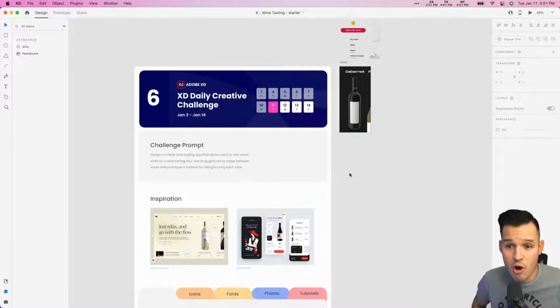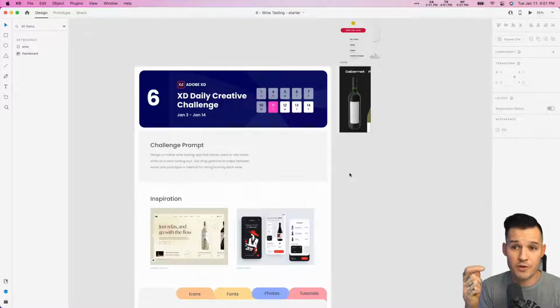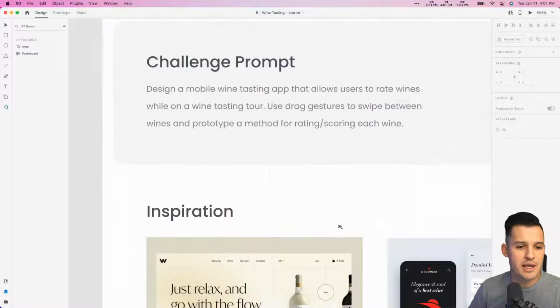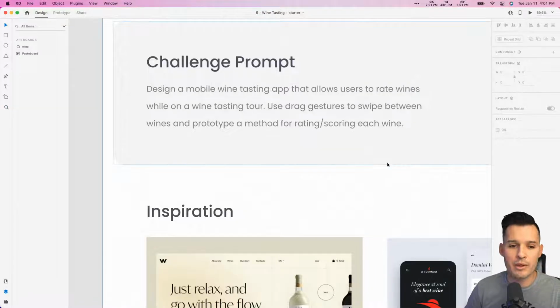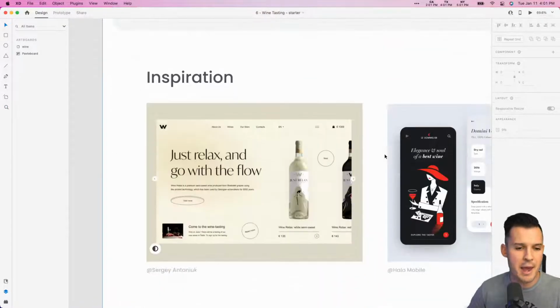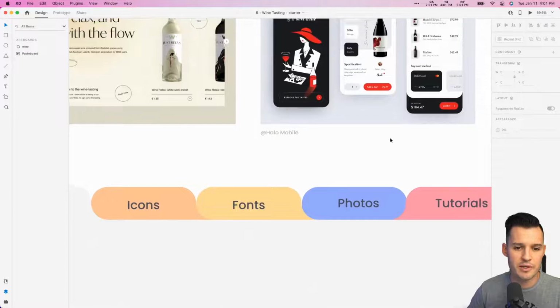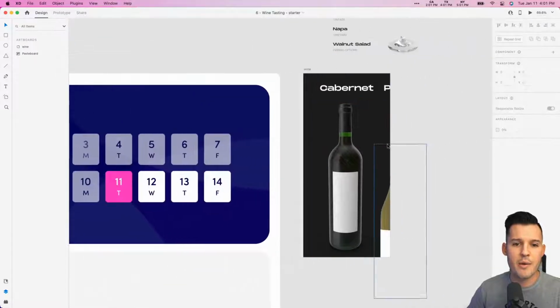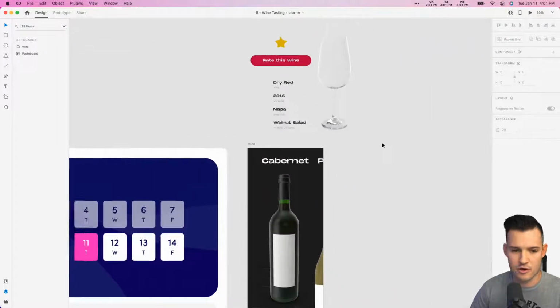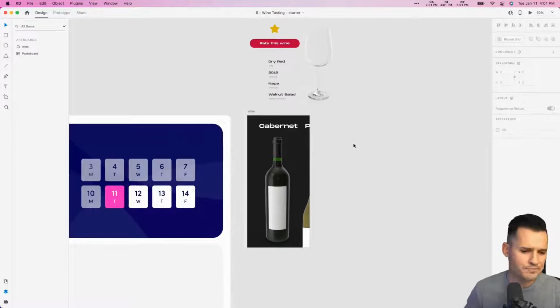You should be able to get the starting file over here on Behance. If you're watching this live right now or watching the replay, you can hit the button and get the starting file. Again, we are on challenge 6. It's a wine rating application, probably more like a companion app. Got some inspiration and some different resources down there in the booklet for you. And we have some starting assets here as well. I have a starting artboard.